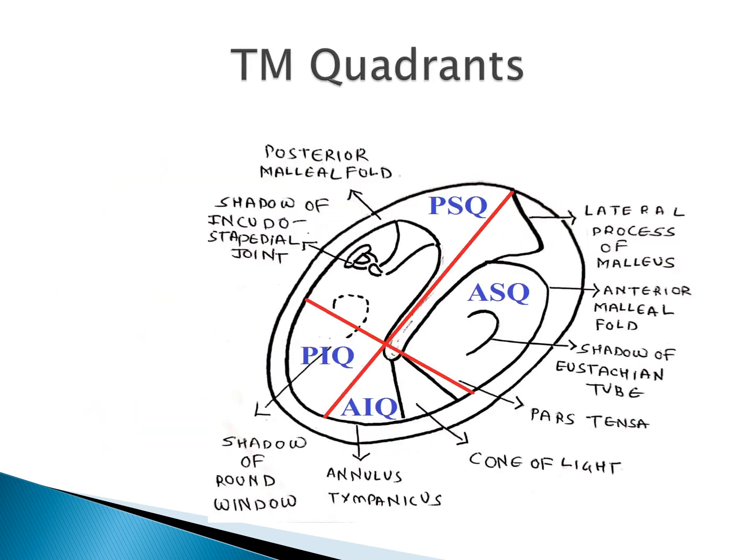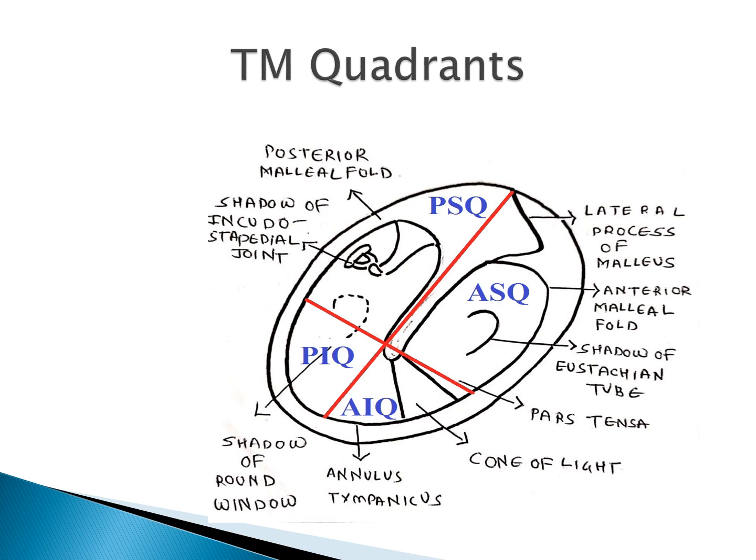Now I'll tell you how we describe a perforation in the tympanic membrane. There are various characteristics of a perforation. This is a figure of a right tympanic membrane in which different parts are seen, and by the two red lines, the tympanic membrane is divided into four quadrants. These are imaginary or virtual lines used to describe the pathology in the tympanic membrane. They are not actually present over the tympanic membrane.